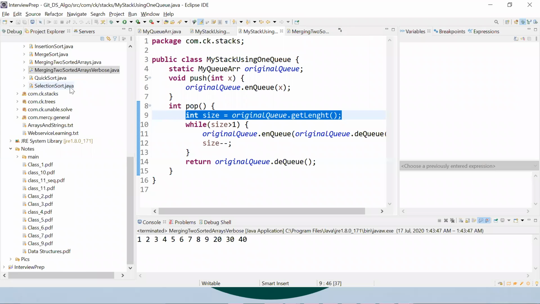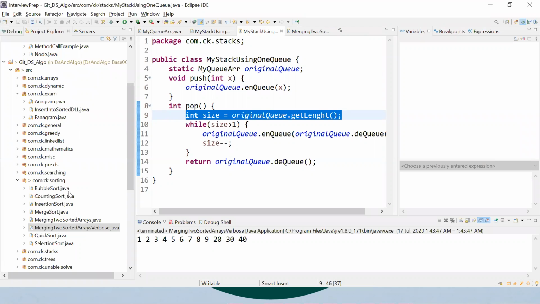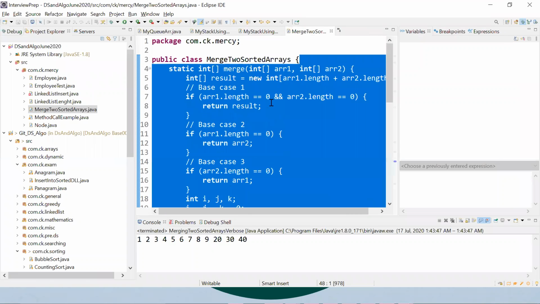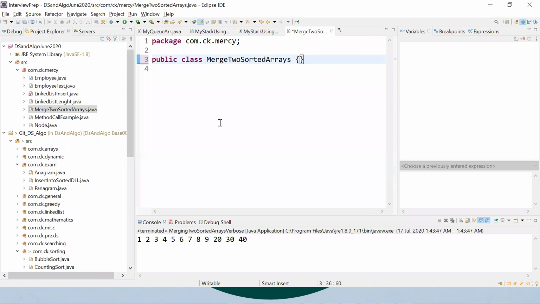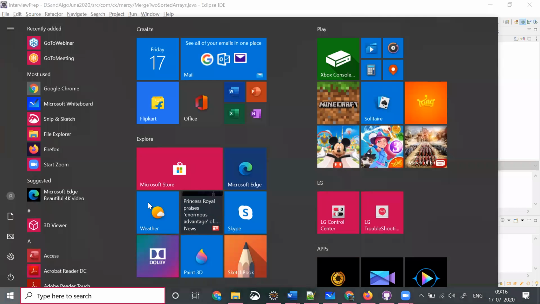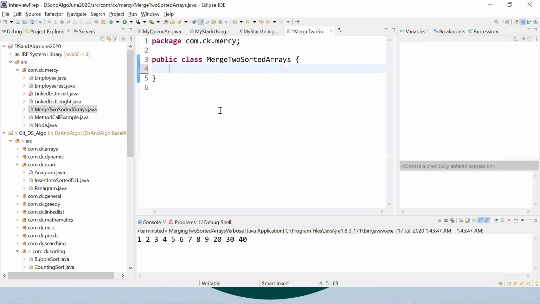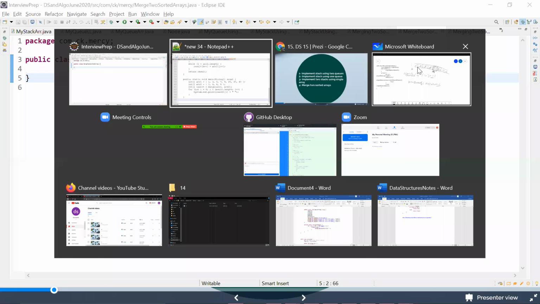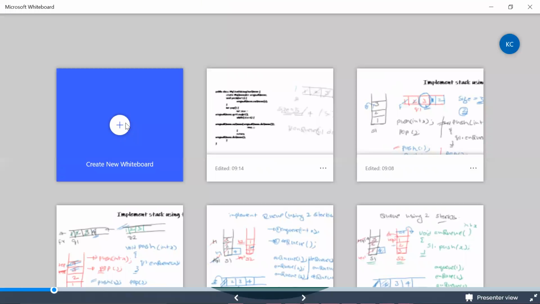Maybe I'll delete it, or take a backup of the one that I've written. What is that? Merge two sorted arrays. I'll take all this and take a backup. So what is it? Notepad plus plus. Here it is. Okay. So here, what we are trying to do is implement something called merging two sorted arrays. Let me go to the whiteboard and show you the examples that we are going to take and how we can start writing code for this.